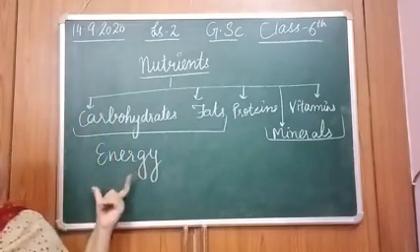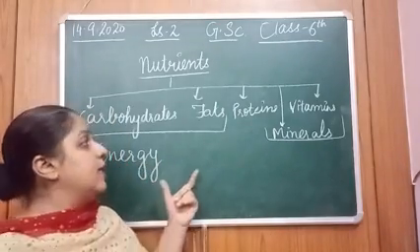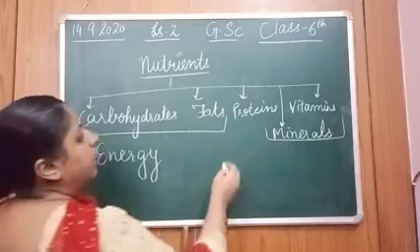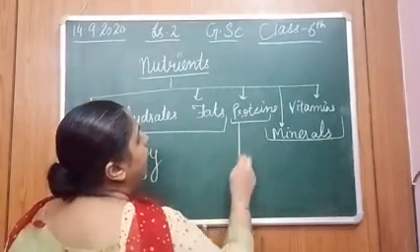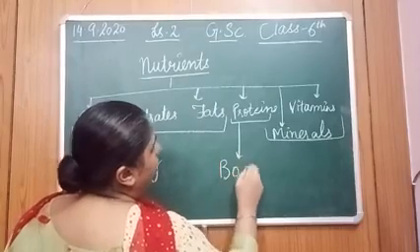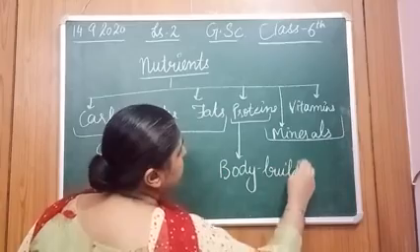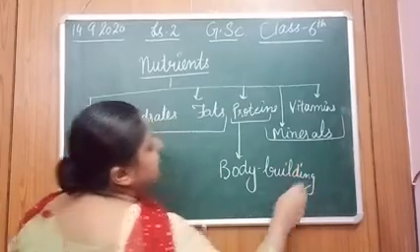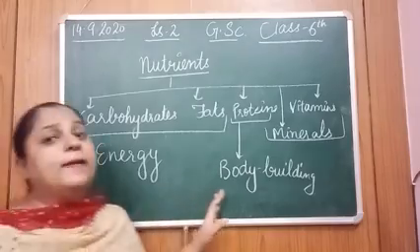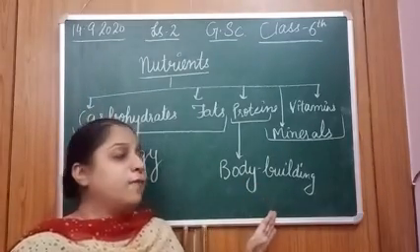So they both are known as energy giving foods. Now next is protein. Protein is known as bodybuilding, because it helps in the building of our body. It helps in the growth of the muscles of the body.